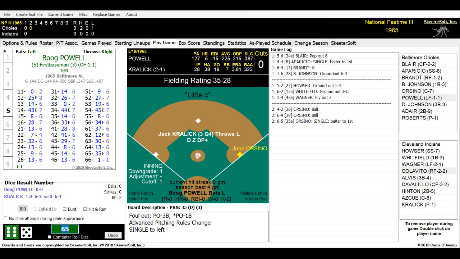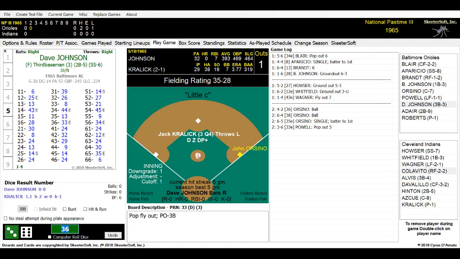Coming up to bat is Boog Powell, who eventually becomes the permanent first baseman for Baltimore before Eddie Murray. Murphy is playing left field for the Orioles right now. And here's the pitch. 36. And he has got contact on the ball. Where does it go? And he hits a high pop-up, getting out there towards behind third base. Waiting for it to come down is Max Alvis, and it is an out. Pop-up, Orsino will go back to first base. Powell is out 5 by himself. Pretty much that's what he has done here.